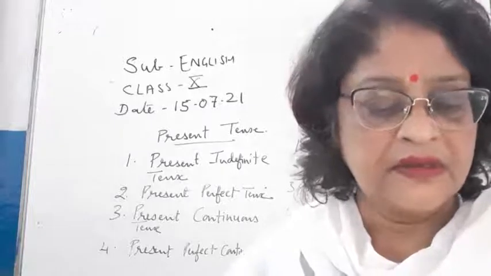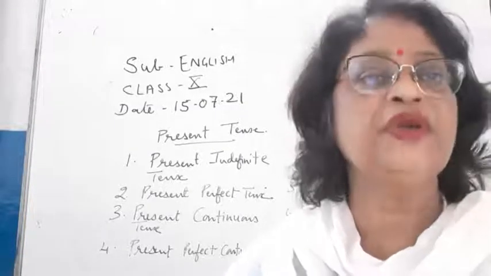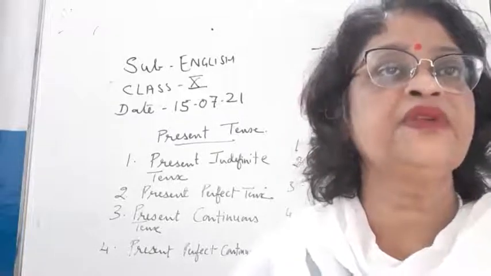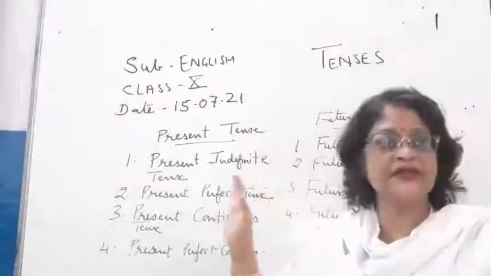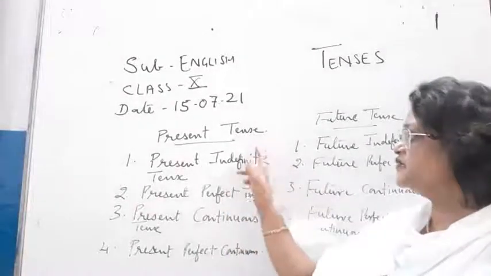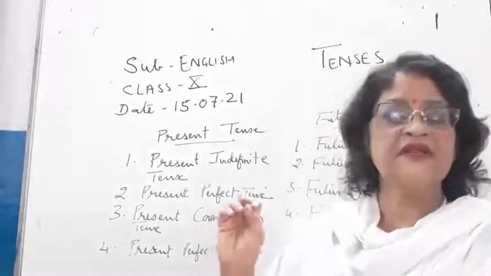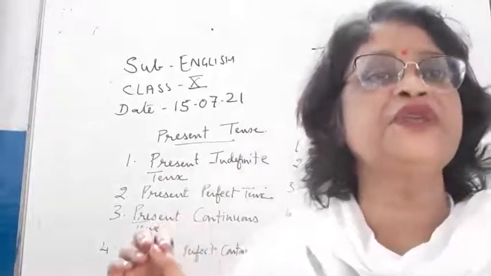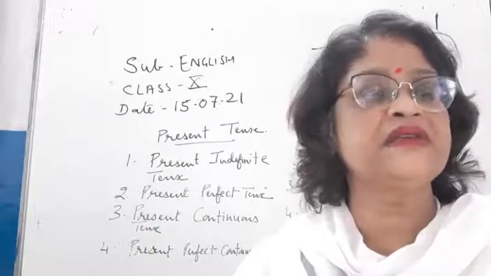Okay, future perfect continuous tense. So I think this whole thing is clear to you. Let's revise. We have a total of 12 tenses. In present tense we have 4 tenses: present indefinite tense, which children, remember, is also known as simple present tense. Indefinite and simple are the same thing.